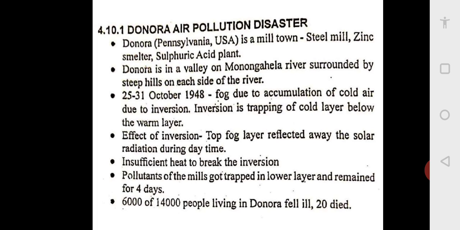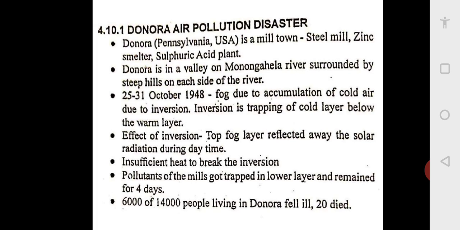And because of this inversion, all the pollutants from the zinc smelter, sulfuric acid plant and steel mill got trapped in the lower layer and remained there for 4-5 days. So because of these pollutants, out of the 14,000 people living in Donora, 6,000 people fell ill. You can just imagine, more than 40% of the people of that town fell ill, and eventually 20 people died. So these are very dangerous situations.